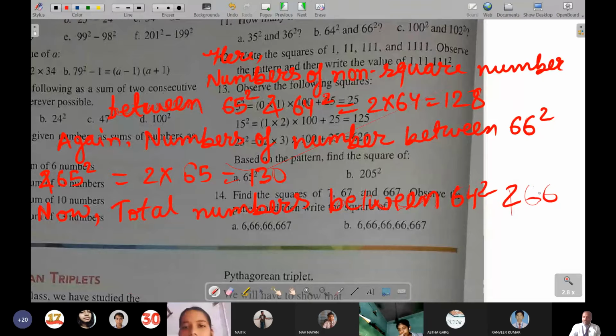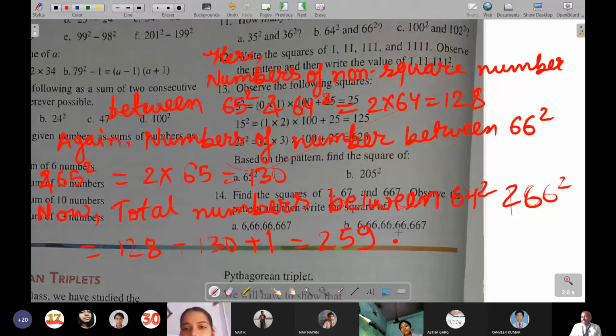Now I'll explain how it will come. 259 is equal to 128 plus 130 plus 1. Now from where this 1 comes, you might be thinking, I will tell you. Here it has been said numbers between 64 square and 66 square.